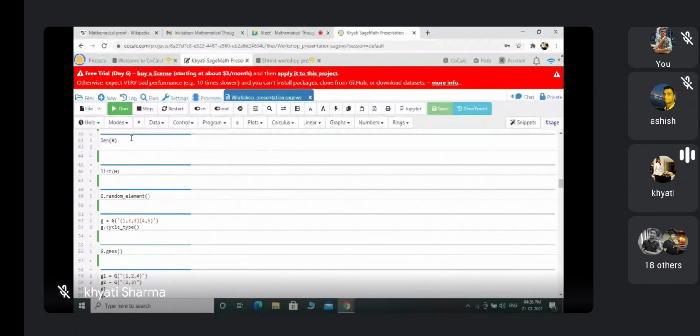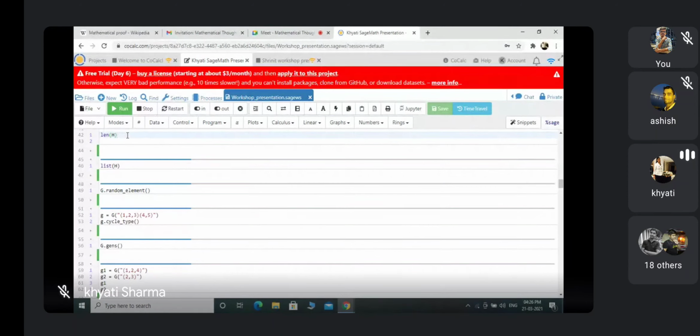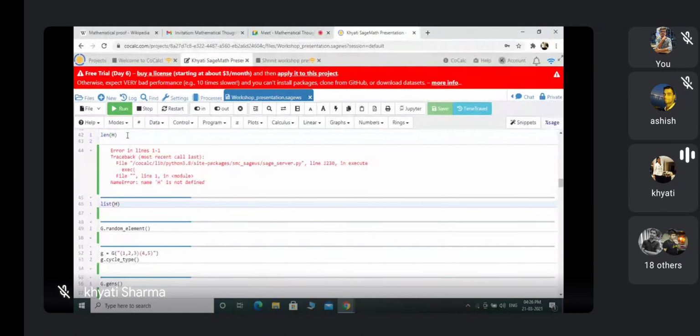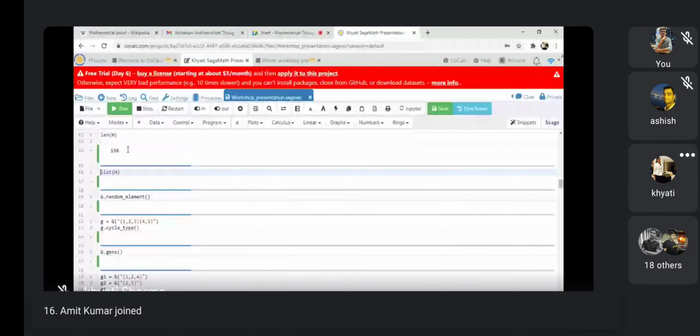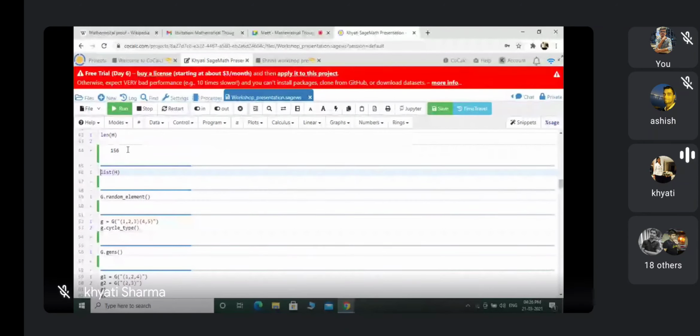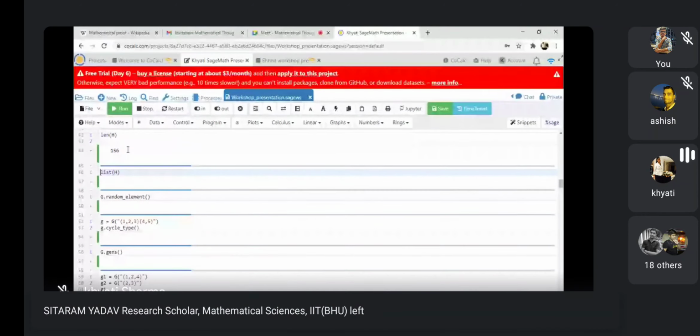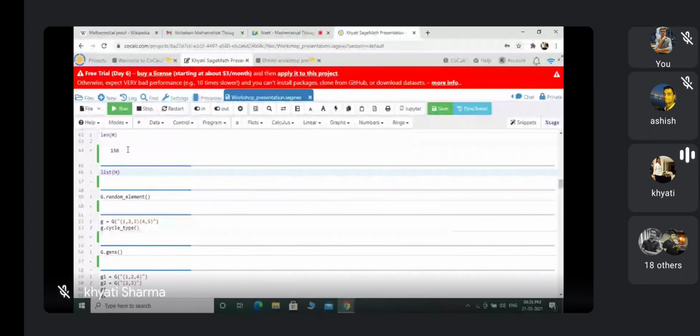Now this is my H, which I defined as the subgroups of G. When I run len H, it gives me 156. Length of H means H is a set, the set of all the subgroups of S5, so its length, its cardinality, returns how many subgroups S5 has. So S5 has 156 subgroups. It's also an important command.